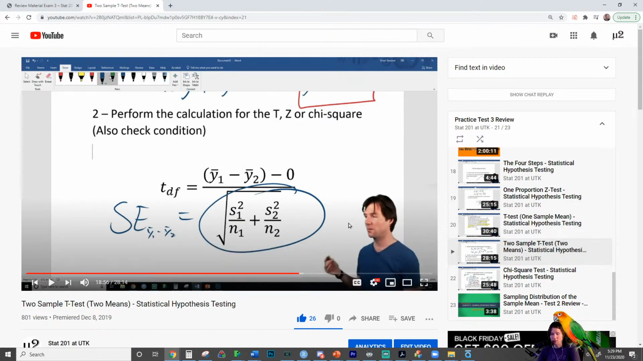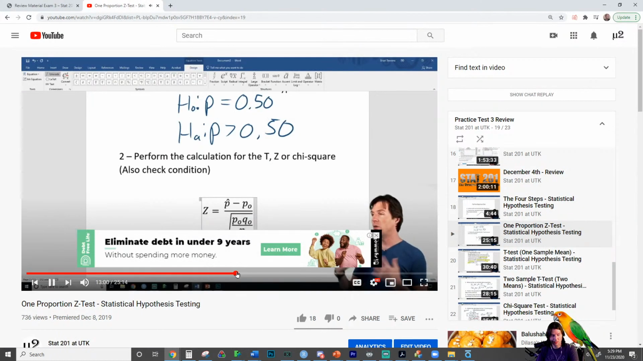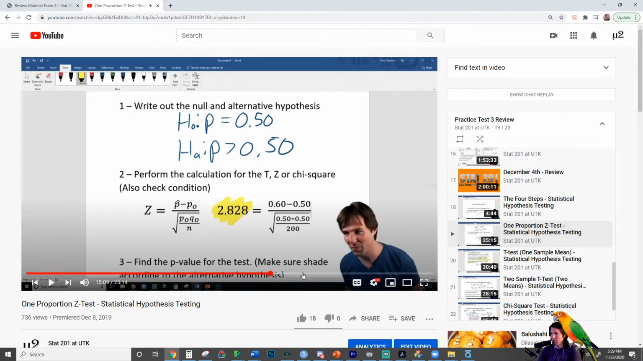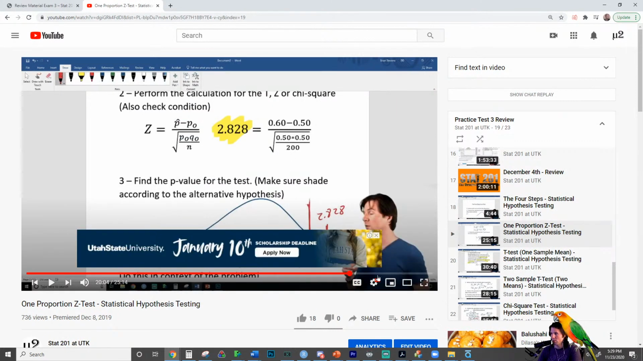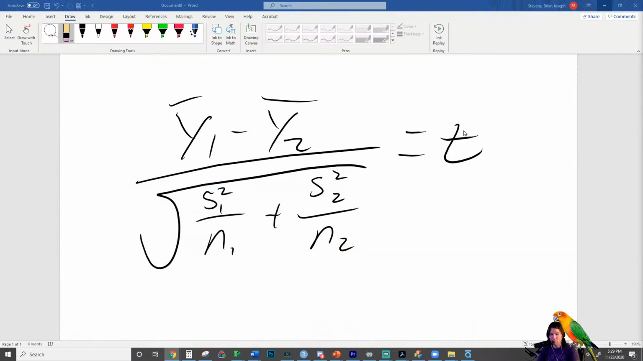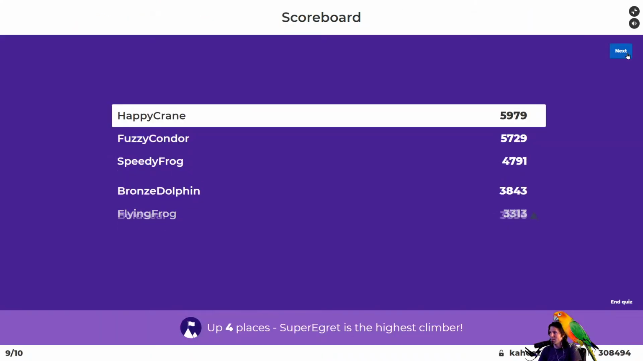I do it for each one of these, like a z-test right here, the 1 proportion z-test. I go through each example and I solve an example problem and solve the z-score or solve the t-score. And I go through and I reject the null or fail to reject the null. Please check these out. I think it's going to be a huge help for the test, but try working the problems along with me.